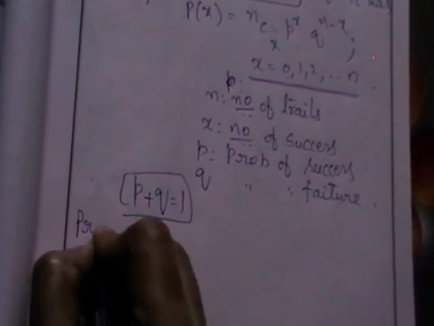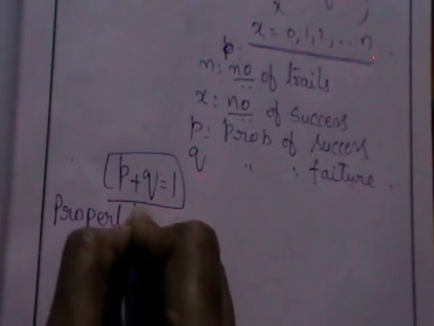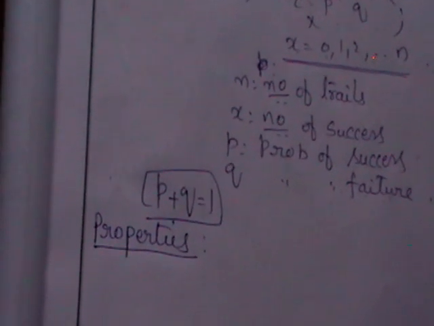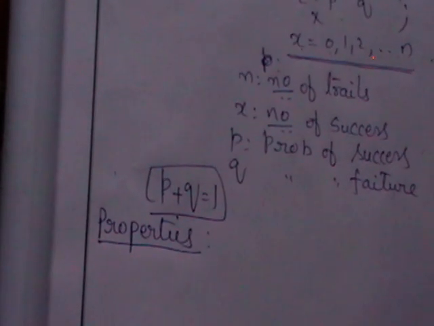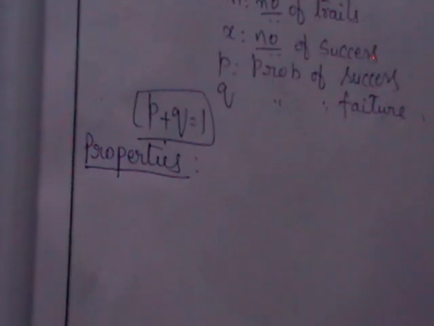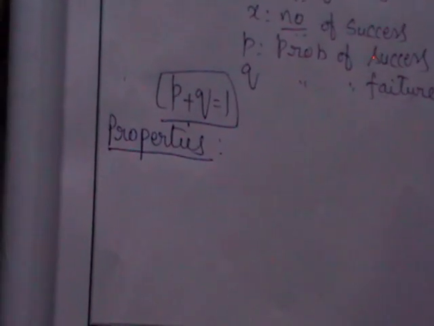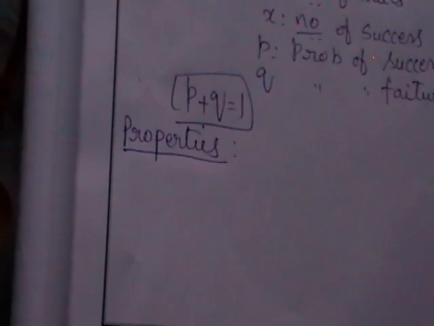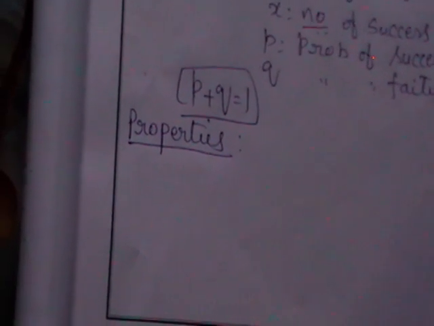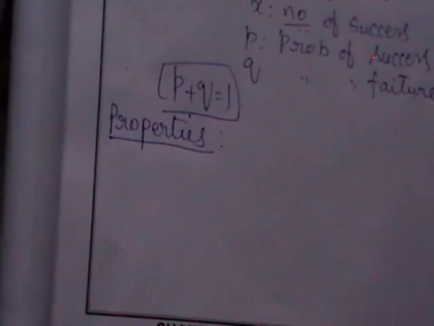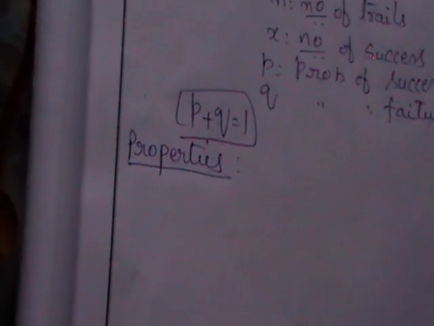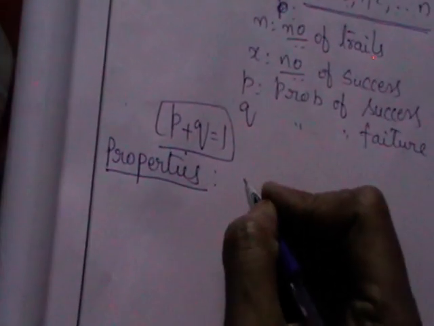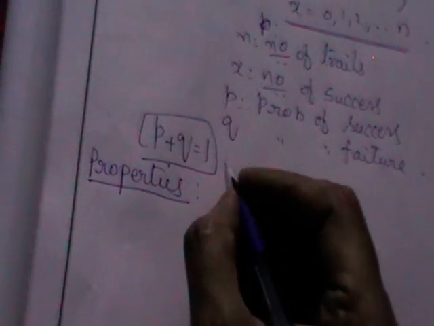So let us enter into the properties of the binomial distribution. As I said, among the discrete distributions, the only two that have all the properties are binomial and Poisson. You should derive all the moments, all the generating functions, all the recurrence relationships, the additive property, and whatever other properties there are to discuss. All of them are applicable to both binomial and Poisson distributions. So this is a sequence you should follow for all the discrete distributions.